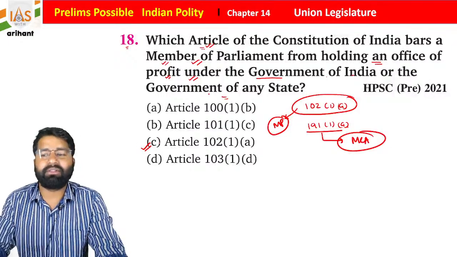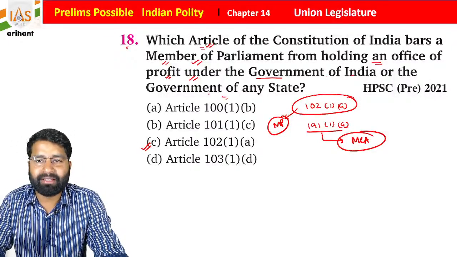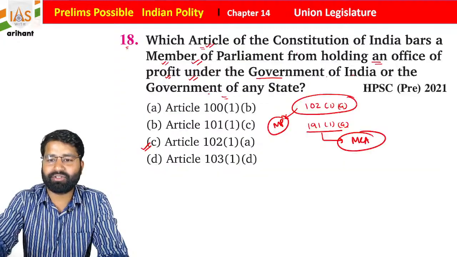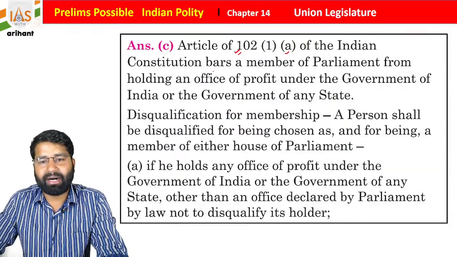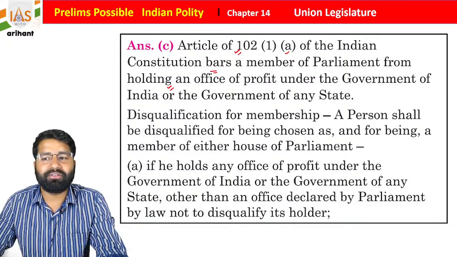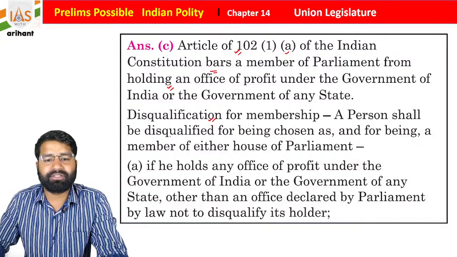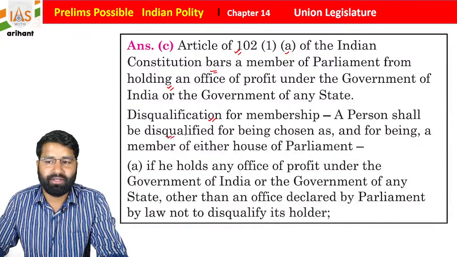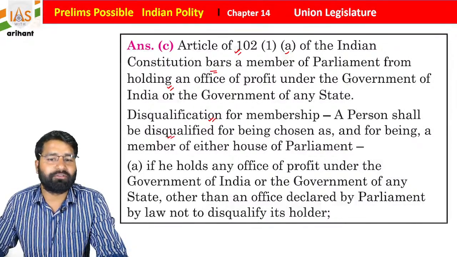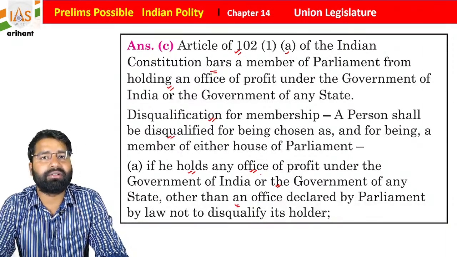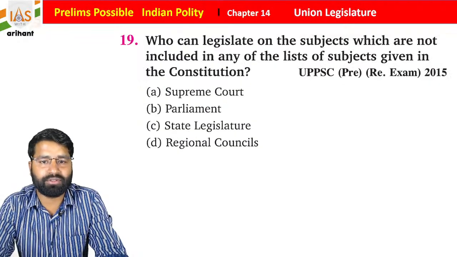And why I am giving this explanation directly, because in the last explanation we just saw the data. So Article 102 Clause 1 of the Indian Constitution bars the member of Parliament from holding any office of profit under the government of India or the government of any state. Disqualification for membership: a person shall be disqualified for being chosen as, or for being, a member of either house of Parliament if he holds any office of profit under the government of India or the government of any state, other than an office declared by Parliament by law not to disqualify its holder, students.